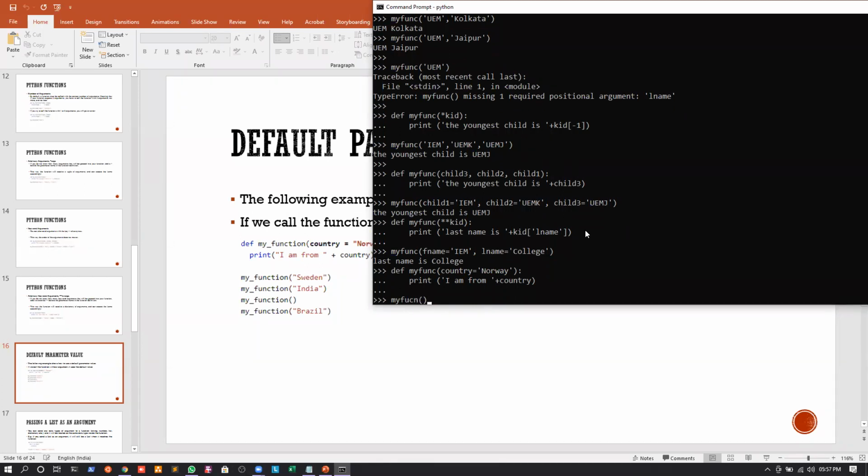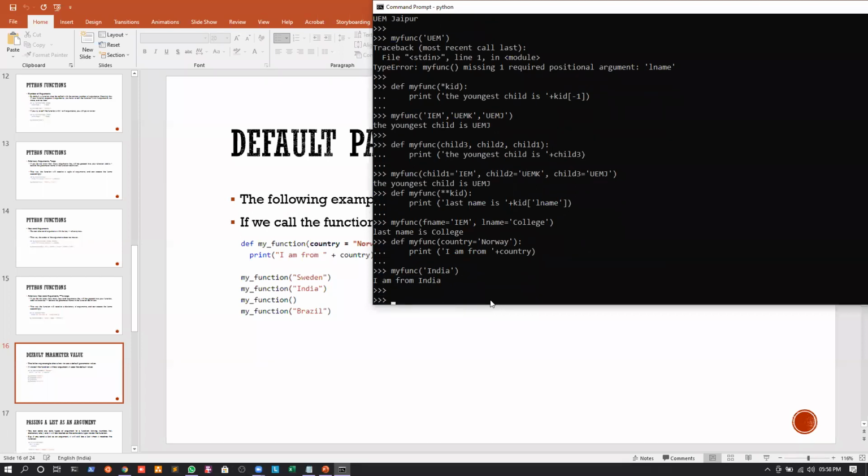Now whenever I call this function, if I write my function and I can write India, what happens here? Let us understand. If I pass India as an argument, this argument India will be stored in the parameter country. And I will print I am from India. So let us see whether the same thing happens or not. If I press enter, you can see that it is printing I am from India.